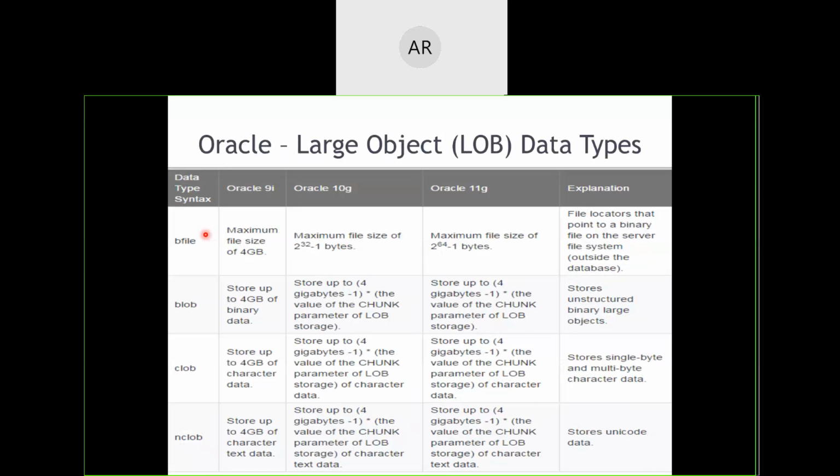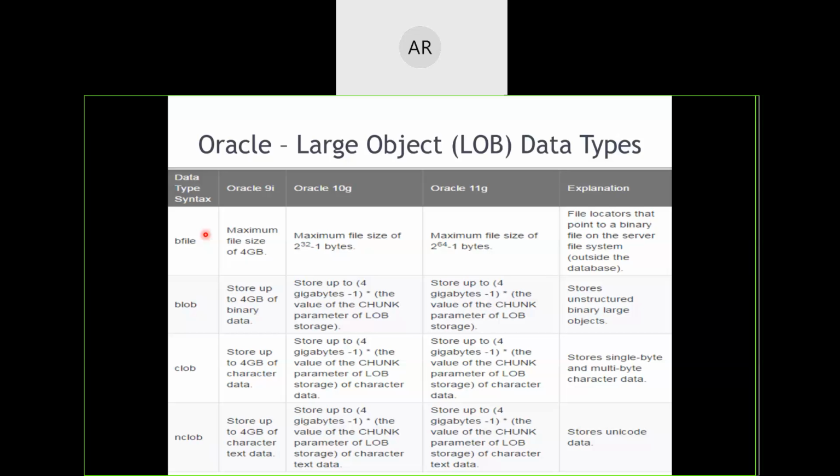Then we have these large objects to be represented. Large objects are those which are beyond 2 GB of size. If I have any file of at least 4 GB, or more than 4 GB, then I have to declare that particular object to be stored inside a variable, and that variable should be declared as a large object data type.